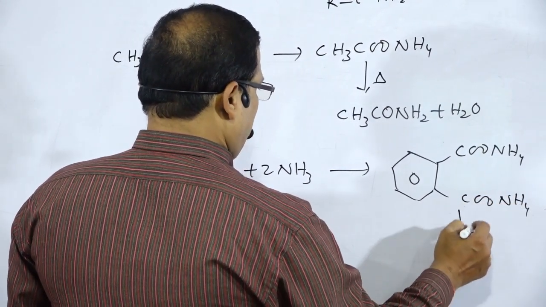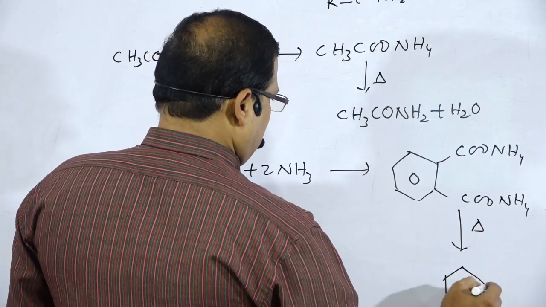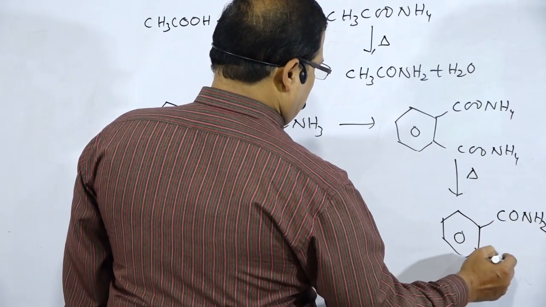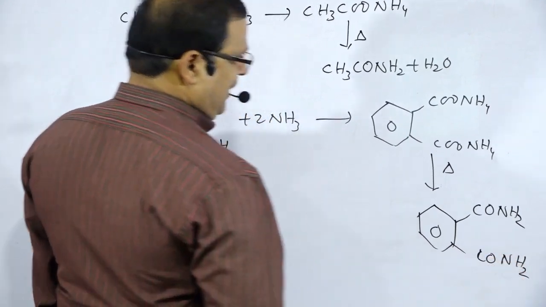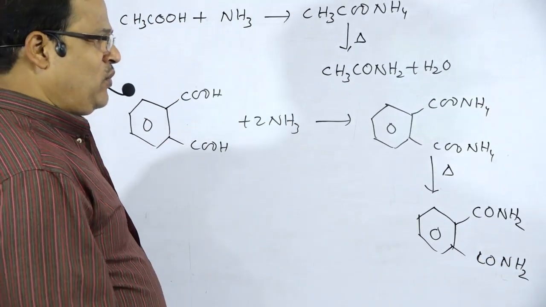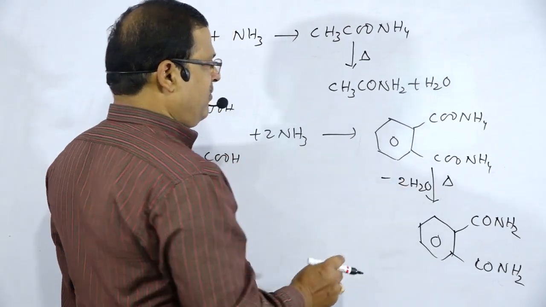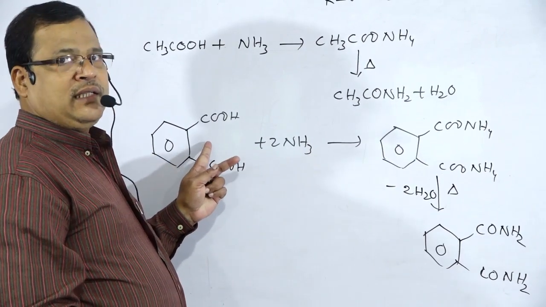That is heated to form phthalamide, with the release of 2 water molecules. This is the formula for phthalic acid.